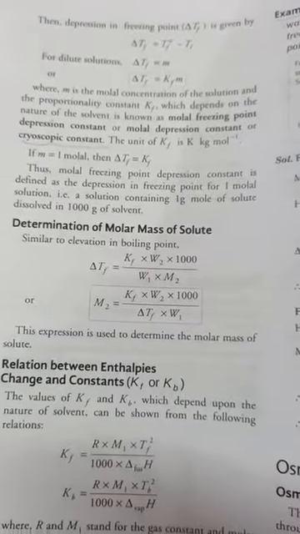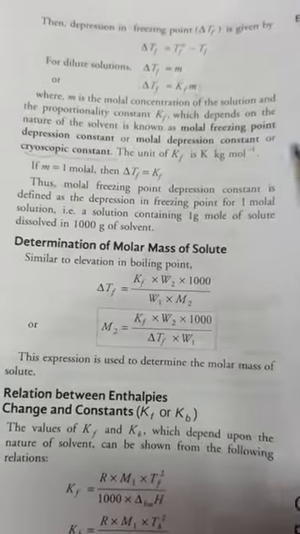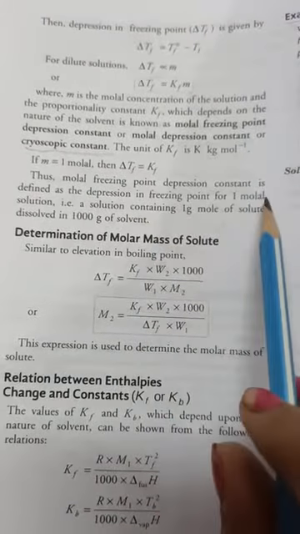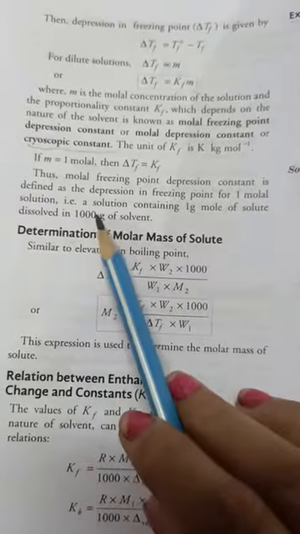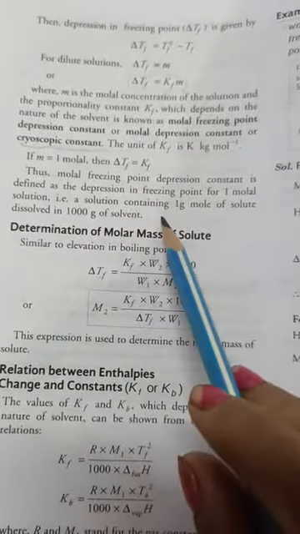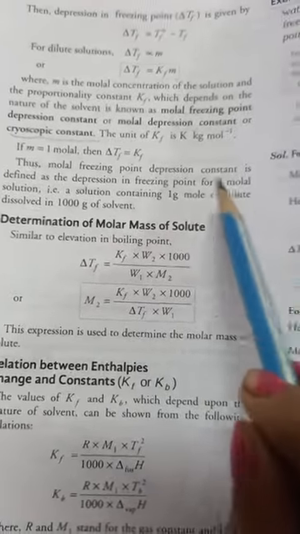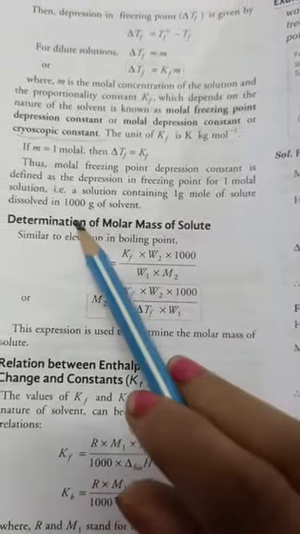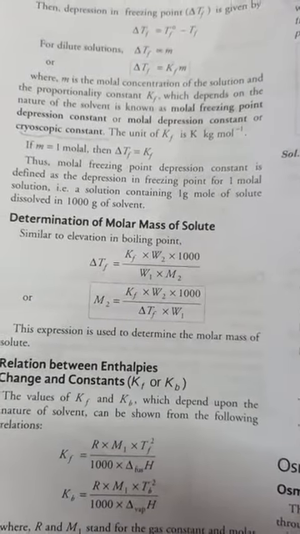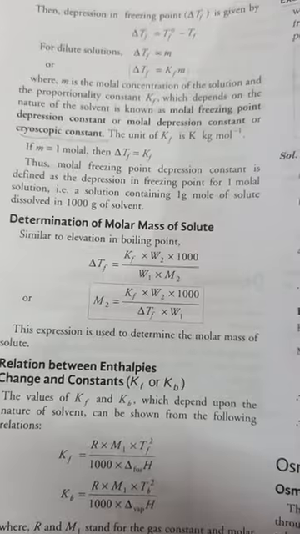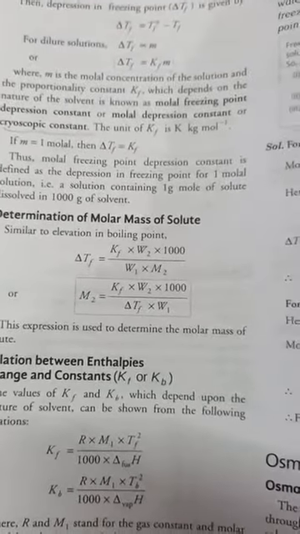Now, one mole of solute is dissolved in 1000 grams of the solvent. The molal freezing point depression constant is defined as the depression in freezing point for a 1 molal solution. That is, a solution containing 1 gram mole of solute dissolved in 1000 grams of the solvent. This is the molal freezing point depression constant.